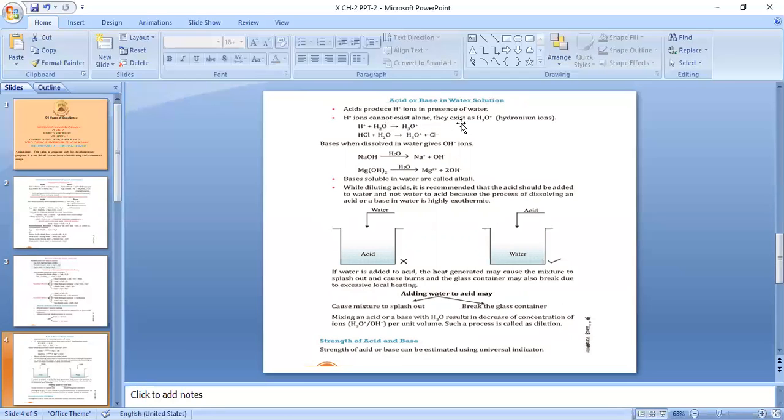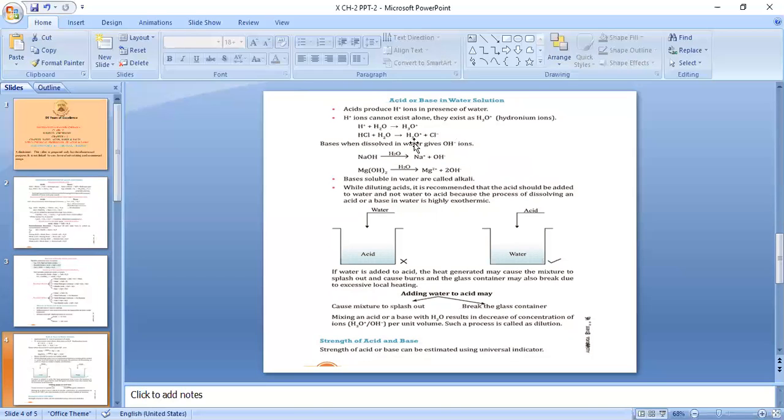Hence, they combine with H2O and form H3O plus. This H3O plus is known as hydronium ion. So, the reaction of H plus and H2O forms H3O plus. Or we can directly write HCl plus H2O forms H3O plus and Cl minus ion.